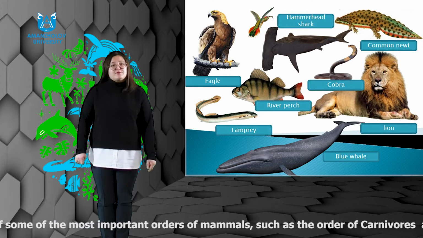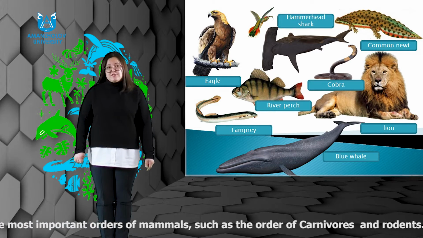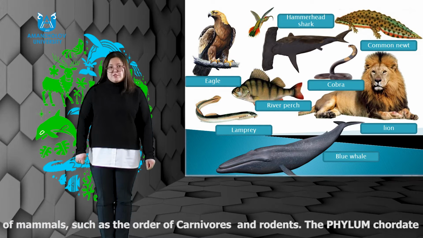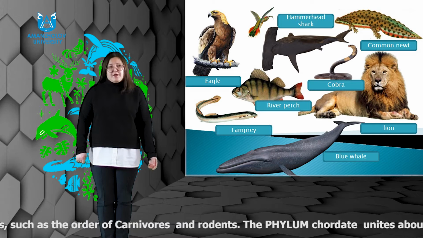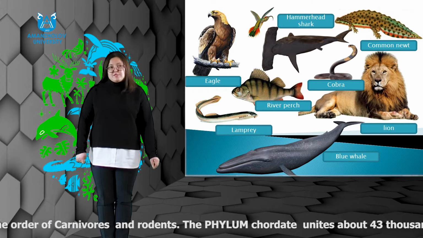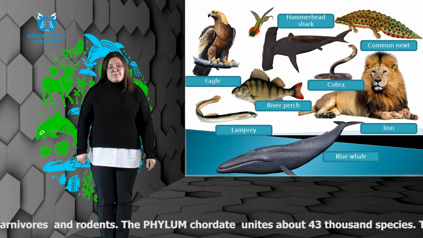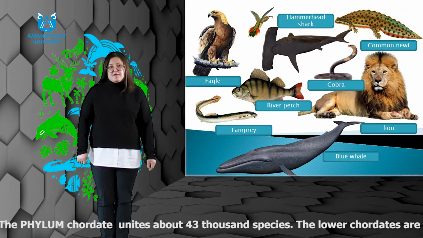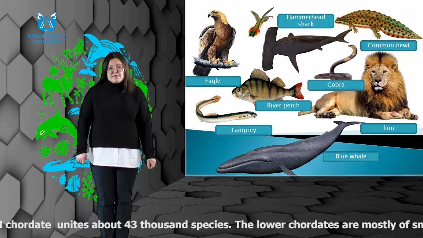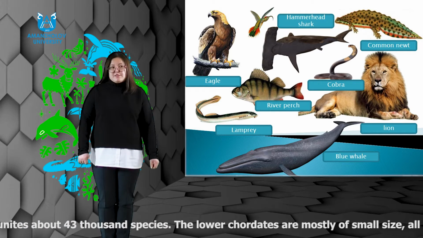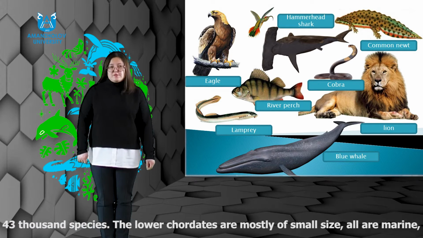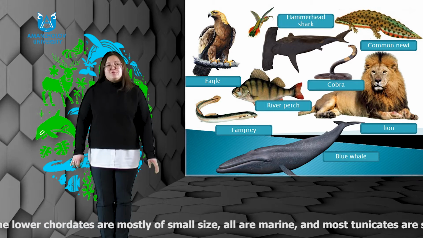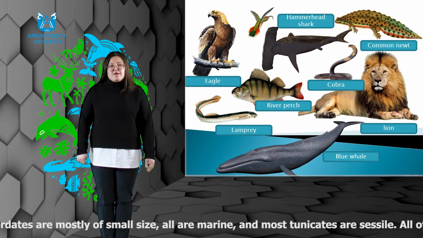The phylum Chordata unites about 43,000 species. The lower chordates are mostly of small size, all are marine, and most tunicates are sessile. All other chordates are free-living and none is strictly parasitic. The vertebrates include practically all living animals of medium to large size, including some huge sharks and whales.